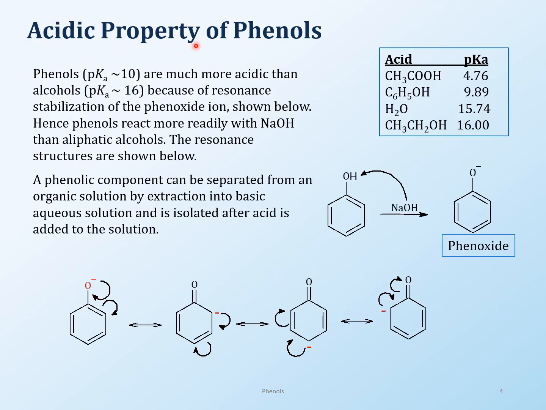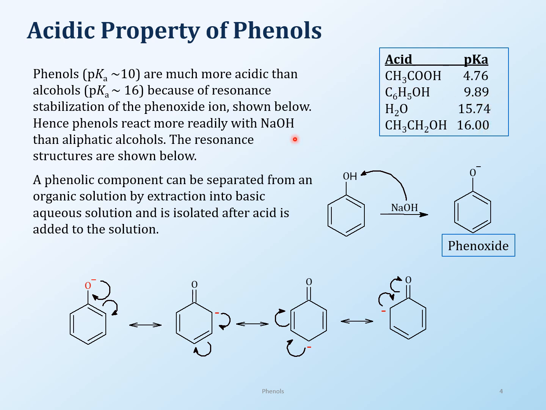So let's talk a little bit about the acidic properties of phenols, because just like alcohols, phenols will also be acidic. Now, alcohols in general are amphoteric, just like water, so they can be acidic or basic, depending on whether you're reacting them with an acid or a base. Phenols in general are a little bit more acidic in nature. So here are the pKa's for all of these. Acetic acid, which we know as an acid, has a low pKa. Phenol is about 10. Water is higher. Look at alcohol. When we are comparing alcohols, phenol is much more acidic than a normal alcohol.